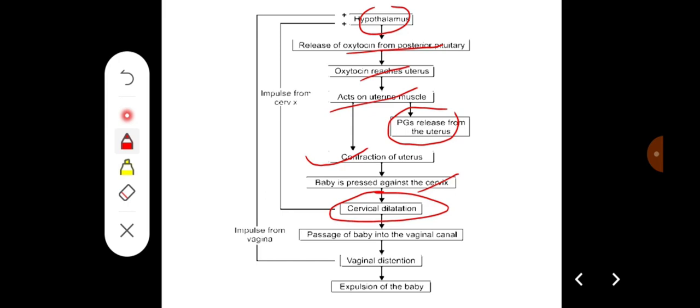And with the cervical dilatation, it makes a passage for the baby to enter into the vaginal tract, and when the baby enters the vaginal tract, impulses from the vagina go to the hypothalamus. Again, they will increase the secretion of oxytocin, so ultimately that will lead to the expulsion of the baby.